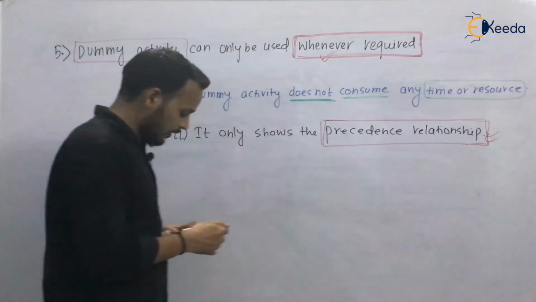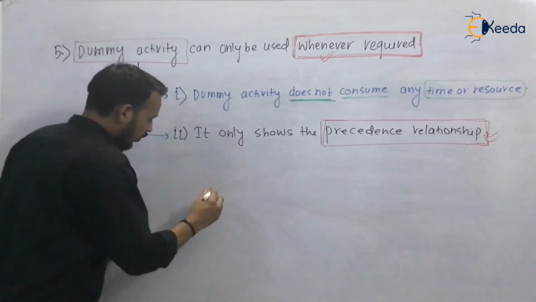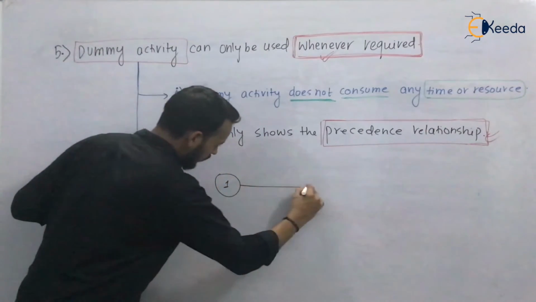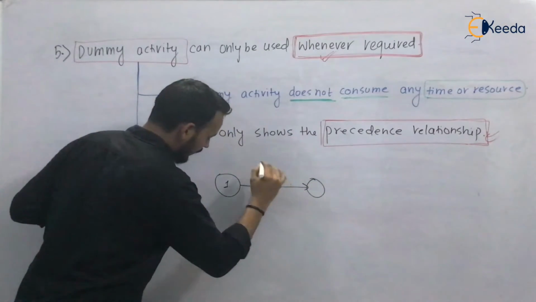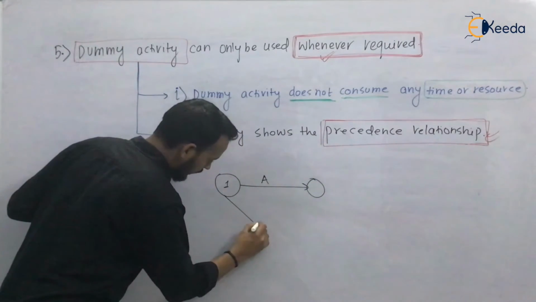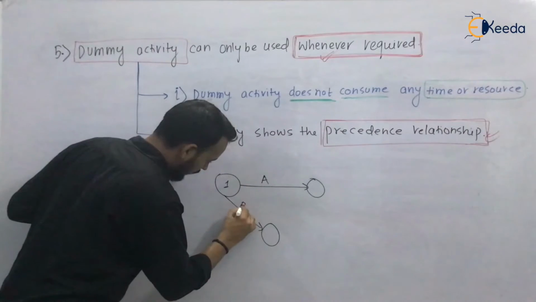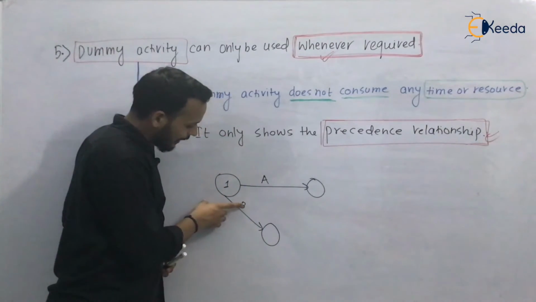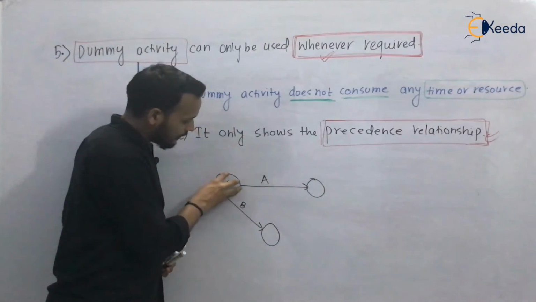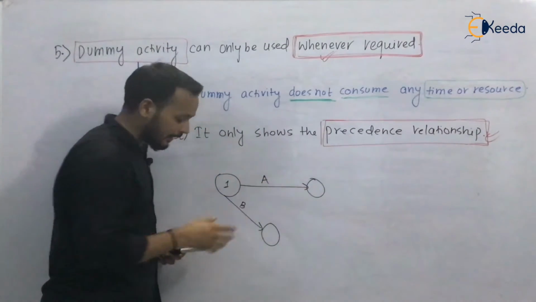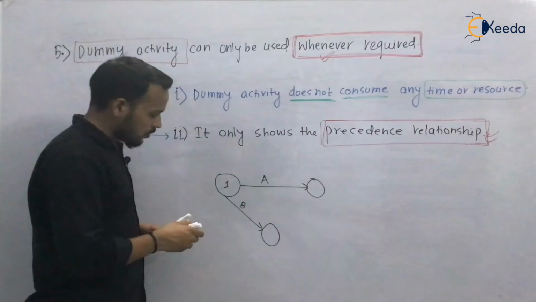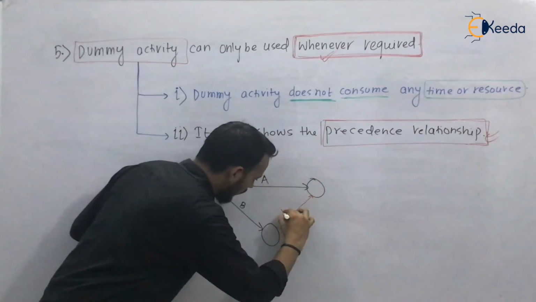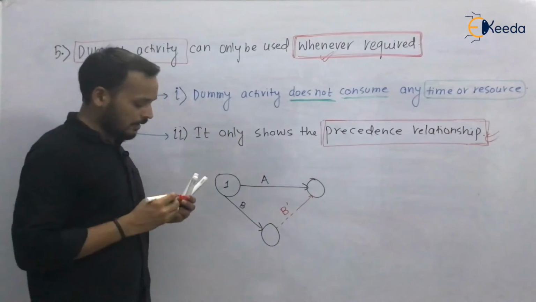We will be more clear with an example. Suppose you are drawing it like this: activity A and activity B, with the same starting point and the same ending point, but we cannot do it like this. So what we will do is draw a dummy activity B dash.